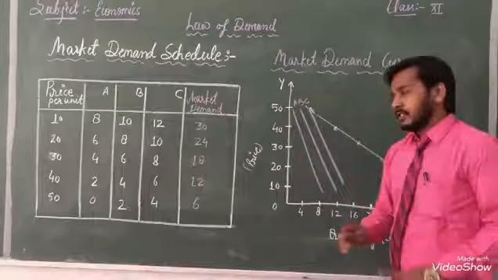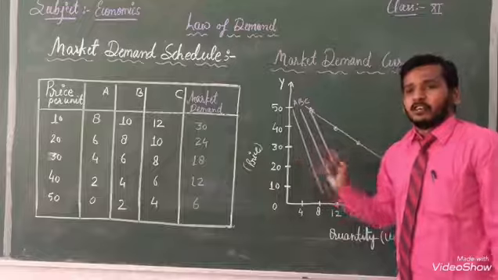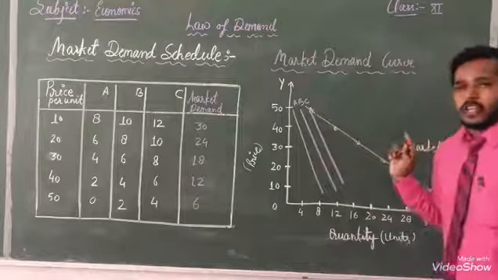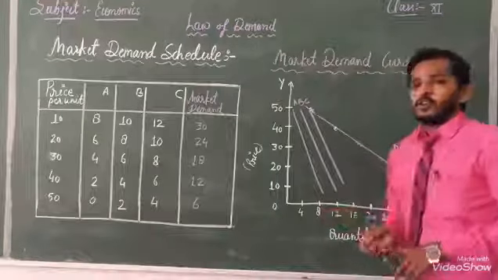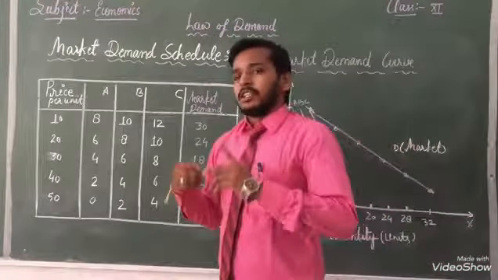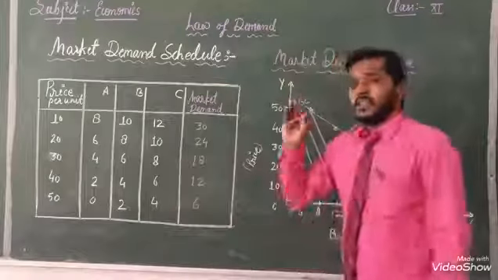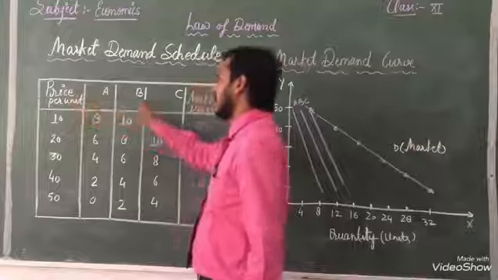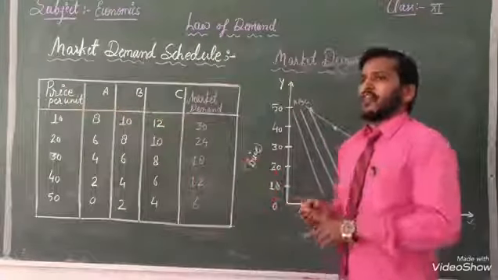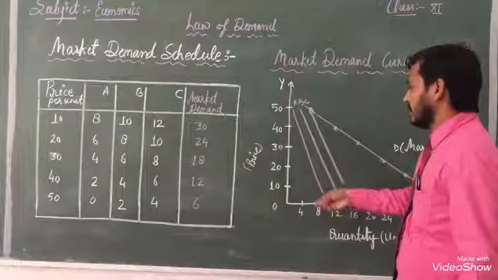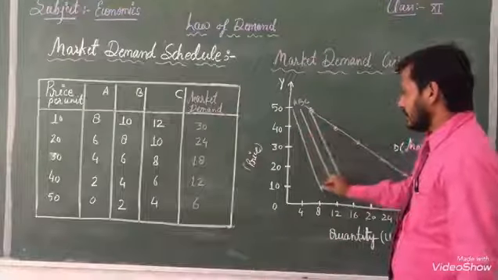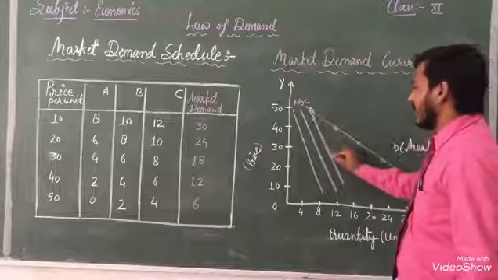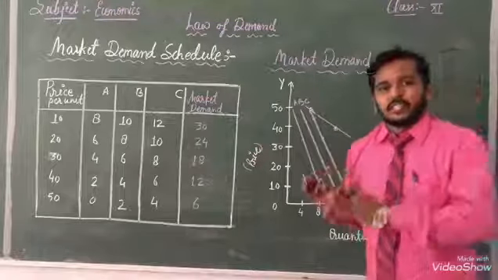If you need, then you have to represent it. Otherwise, only one line you have to represent for the market demand curve. Okay. This one I have shown you as a formality, otherwise just to explain it. Here, price per unit A, B, C. As well as if you want, you can explain here accordingly. Okay. This is just for example, not the correct one, these are imaginary lines. I had imagined and made them here.